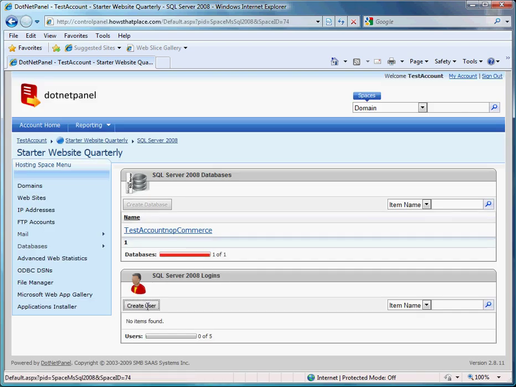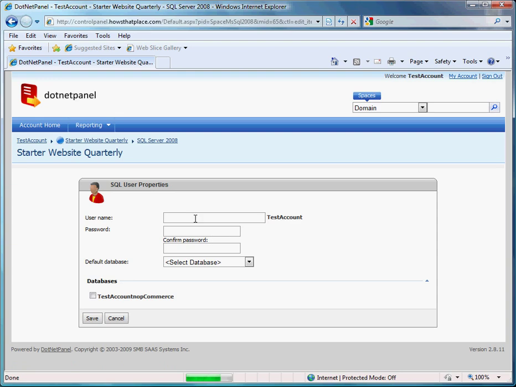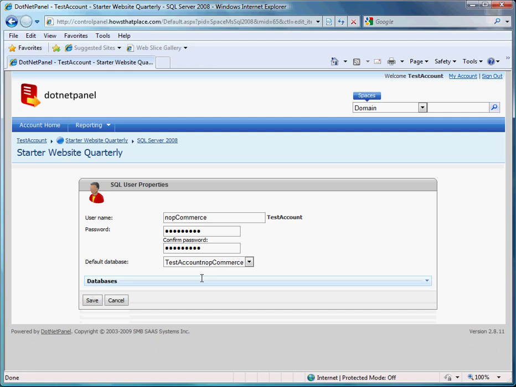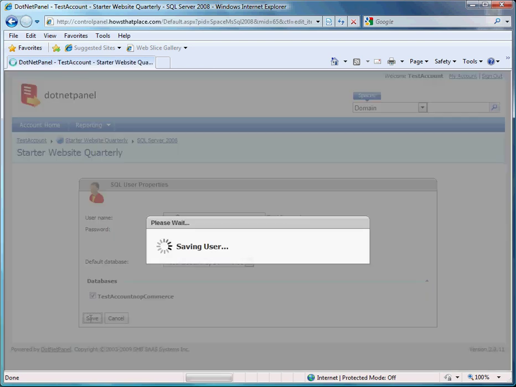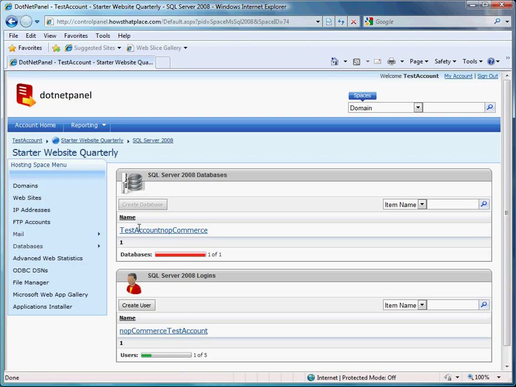And now we'll need to create a user, and we'll just do nopCommerce here as well. Enter a password. Select a database that is the default. Then tell this user that it has permission to access this database. Go ahead and click Save.